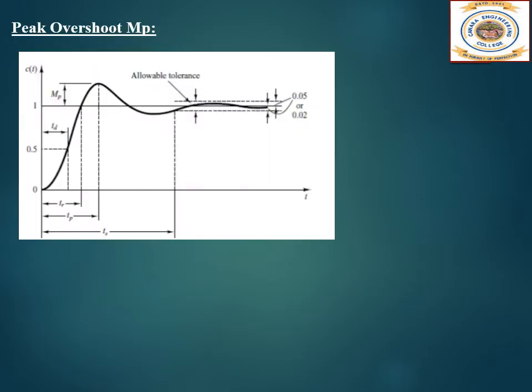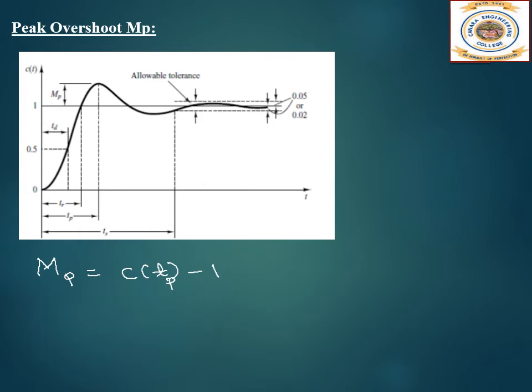Now let us find the expression for the peak overshoot. You can observe here, this is the steady state output 1, and the extra overshoot from the peak is called the maximum or the peak overshoot. This is called Mp. So let us find the expression. I can write Mp is equal to the response C of t at tp minus 1.